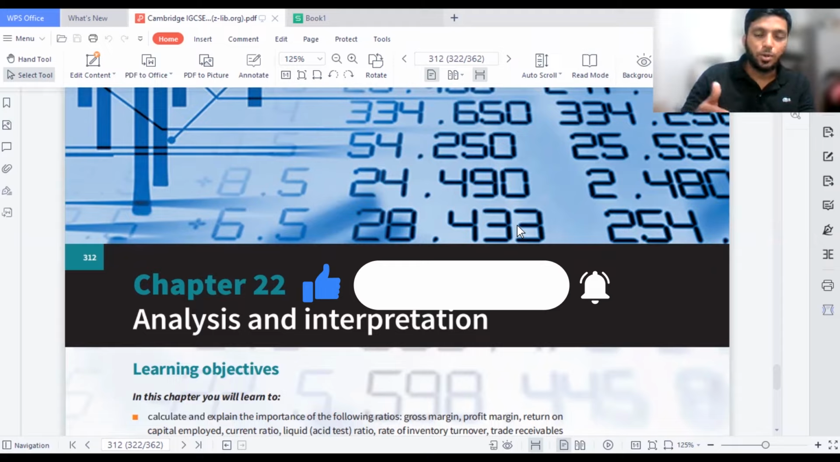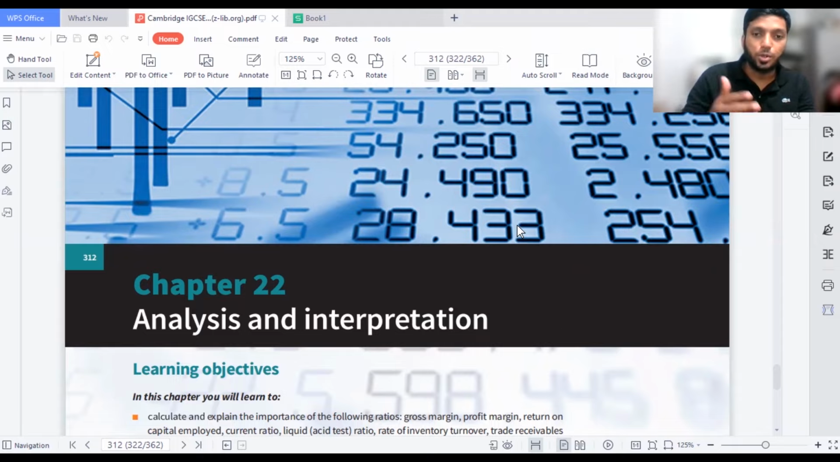These accounting ratios can be helpful for students who are doing Cambridge O-Level and IGCSE as well as students who are writing AS level and A level. So this is going to be a brief interpretation about analysis and accounting ratios. So let's move on to the content now one by one.